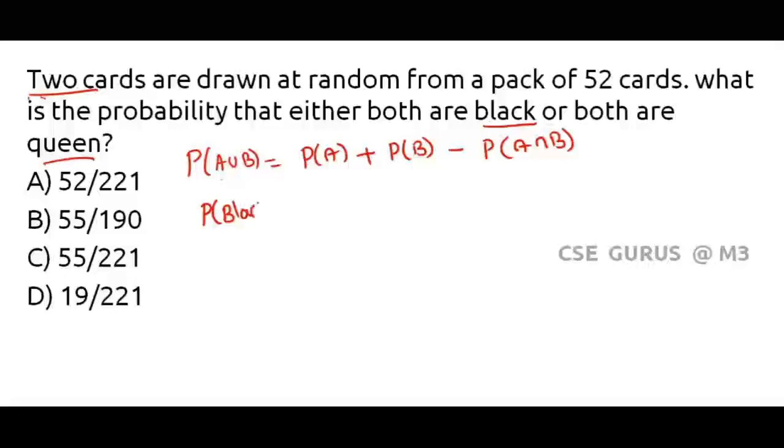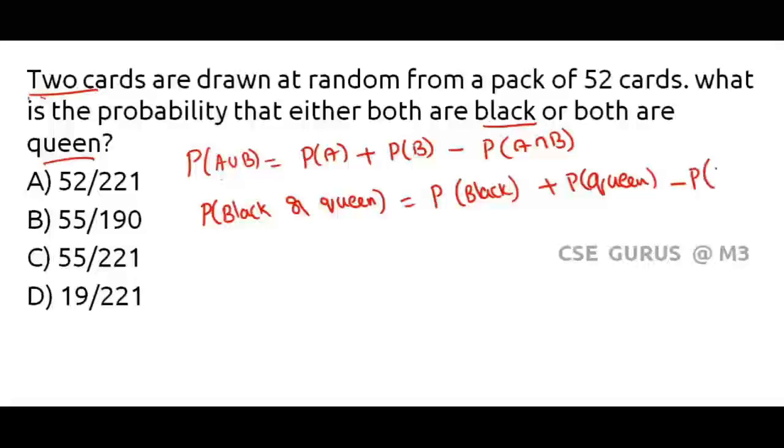Probability of black or queen is given by probability of black plus probability of queen minus probability of black and queen.